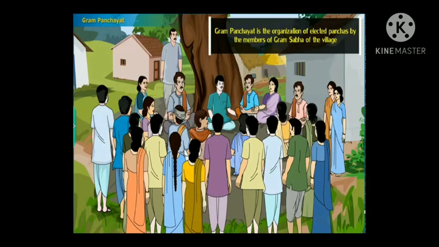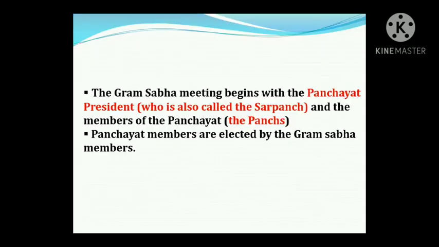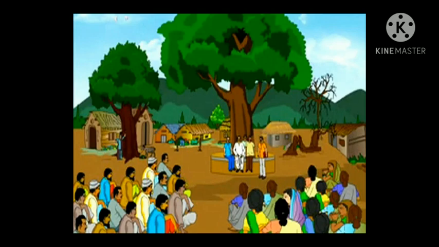Children, do you know who will begin the Gram Sabha meeting? The Gram Sabha meeting begins with Panchayat President along with the members of the Panchayat. Panchayat President is also called Sarpanch, and the members of the Panchayat are called Panch. These Panchayat members are elected by the Gram Sabha members. Then, children, do you know what is the purpose of Gram Sabha meeting? During this meeting, various issues are being discussed. Here in this story, firstly they discussed about a plan on repairing the road.